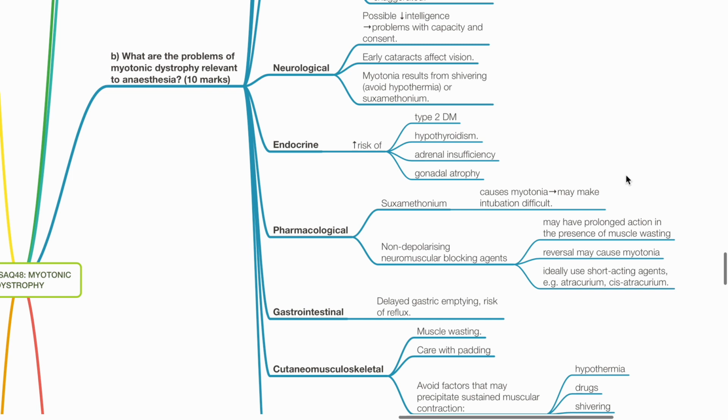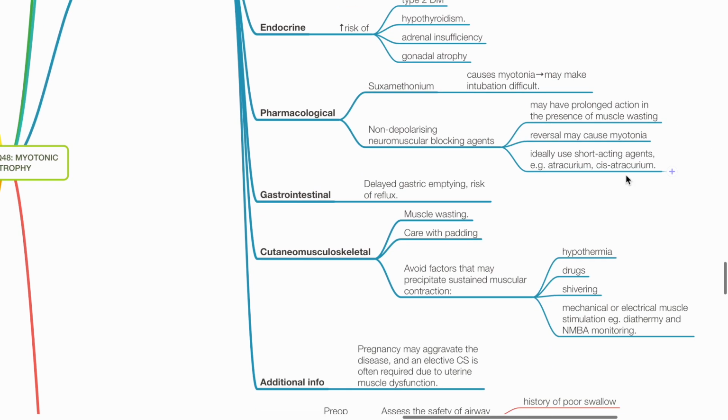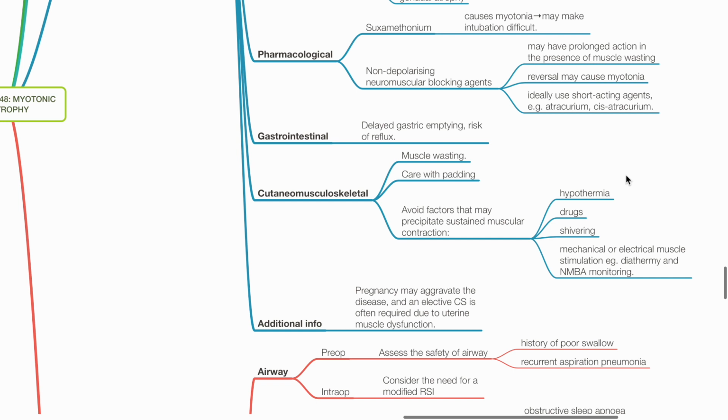Avoid suxamyotonium. Non-depolarizing muscle relaxants may have prolonged action in the presence of muscle wasting. Reversal may cause myotonia. Ideally use short-acting agents such as atracurium and cis-atracurium. GI. Delayed gastric emptying leads to increased risk of reflux and aspiration. Cutaneomusculoskeletal. Muscle wasting may be present.